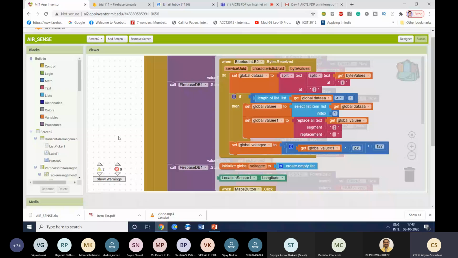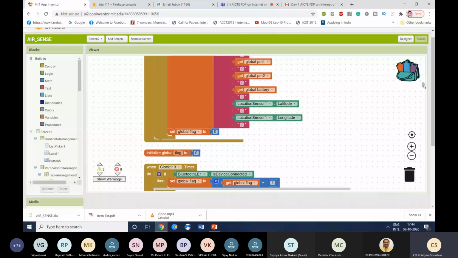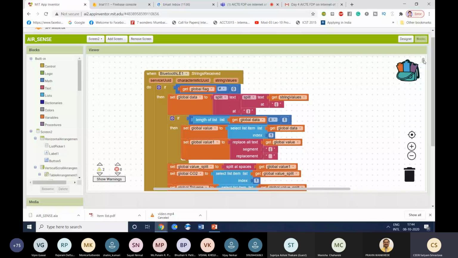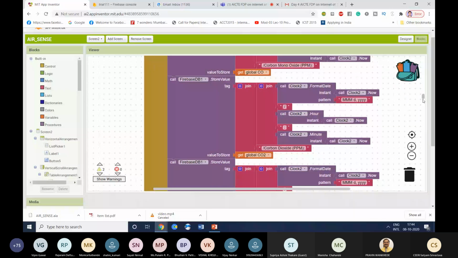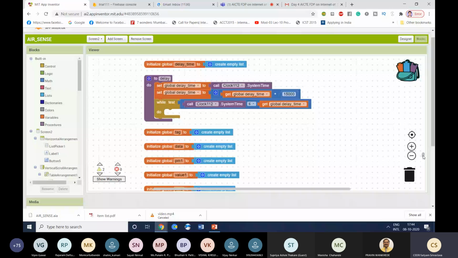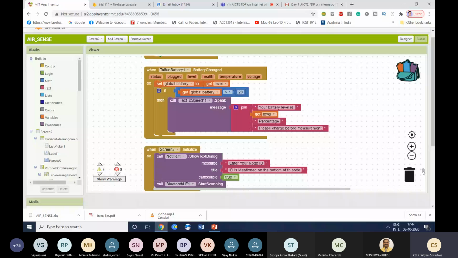Now this is the second screen code, which is a little bit more important, to receive the data from our hardware and send it to the cloud. It will also require some time. Please bear with me, let it complete by 6 o'clock. So let's go to the start. Okay, so here it is starting.